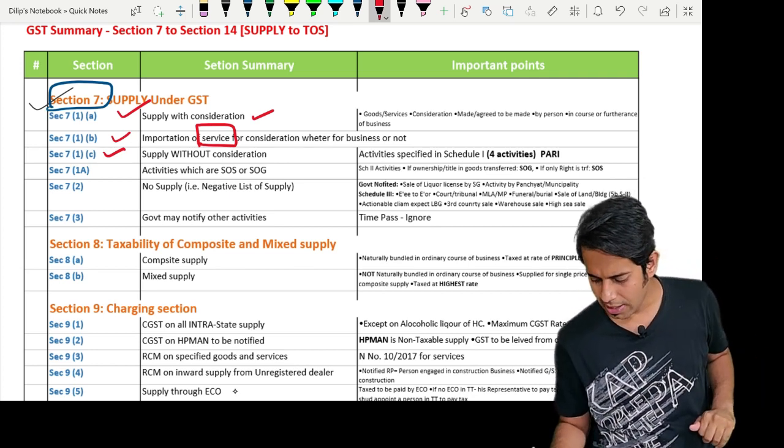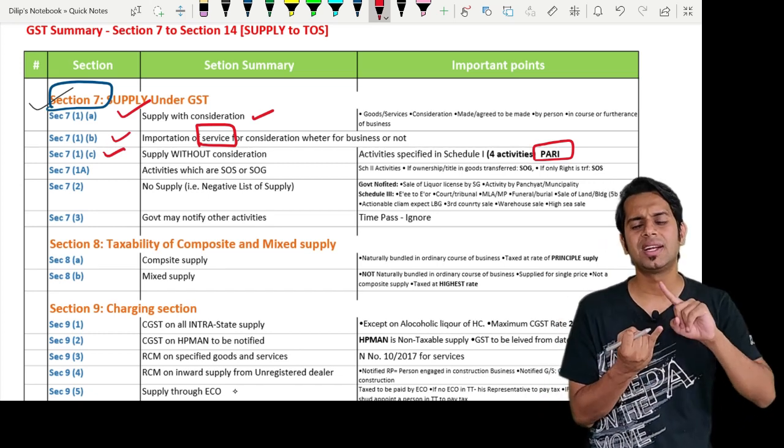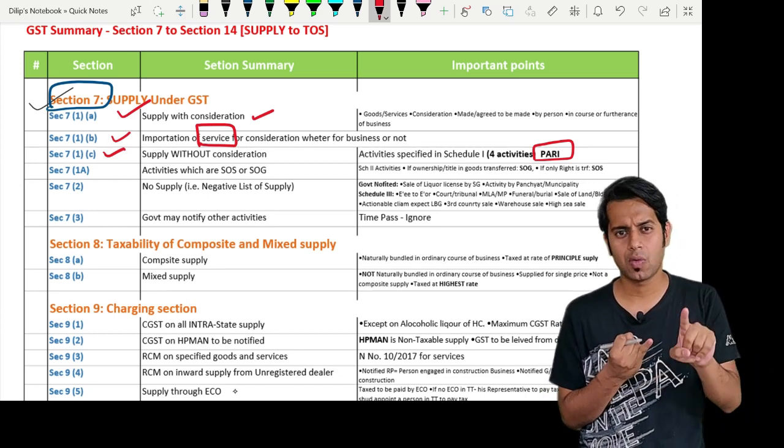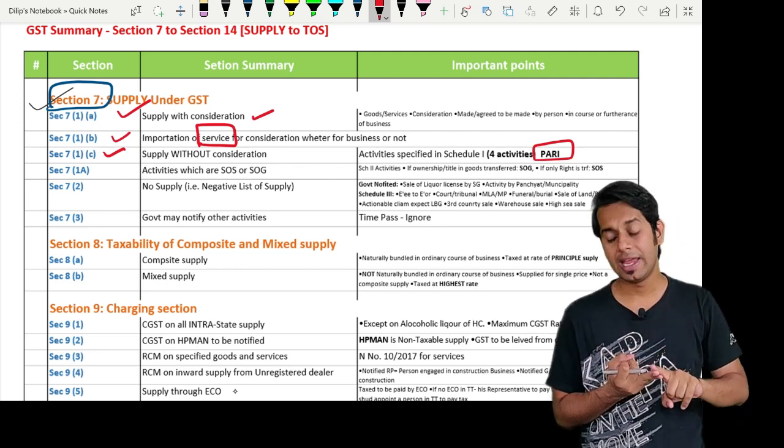Okay, sir. Sir, how many activities are there? There are totally 4 activities. That is PARI. P for permanent transfer or disposal of business asset, provided input tax credit has been taken on such business asset. A for agent.